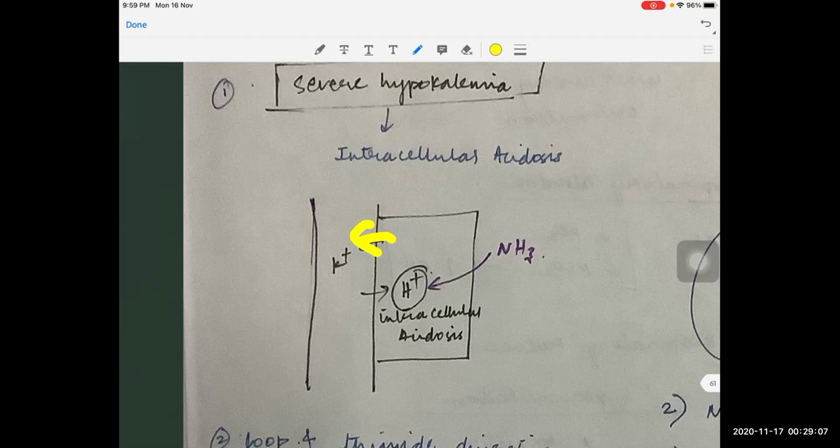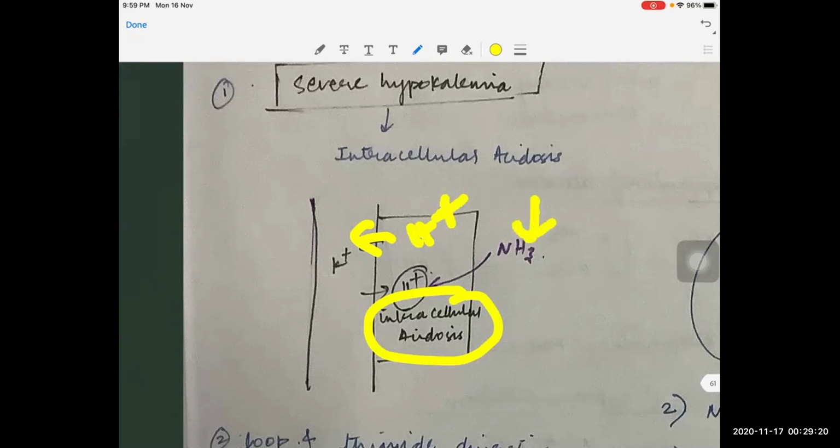In those cases, in the distal nephron, there will be intracellular acidosis. That is, the cells will have more protons. Because of this, there will be activation of ammonia production. I already told in the previous class, whenever there is an acidosis, ammonia comes into play. This increased ammonia production will trap these H plus ions, and once again it will excrete these H plus ions in urine as ammonium ions. And because of this loss of H plus, the patient will have alkalosis.